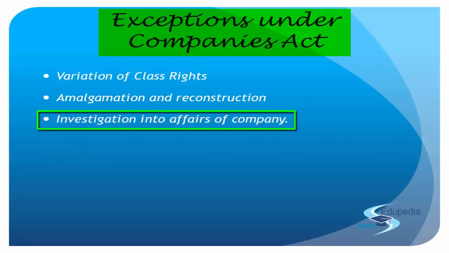So we want an investigation to be carried out to check the affairs of the company, whether they are operating the way they were supposed to operate. And when the company law board gets the petition, thereupon the central government shall order an investigation of the affairs of the company. The investigators will go and start investigating. And then we talk about requisite members. Even that has been defined in section 235.